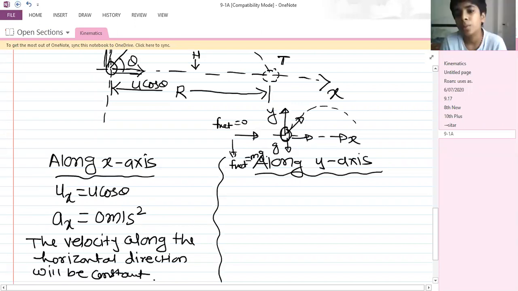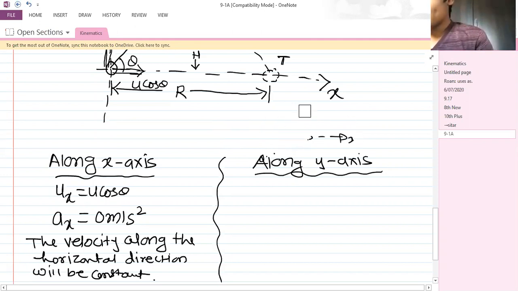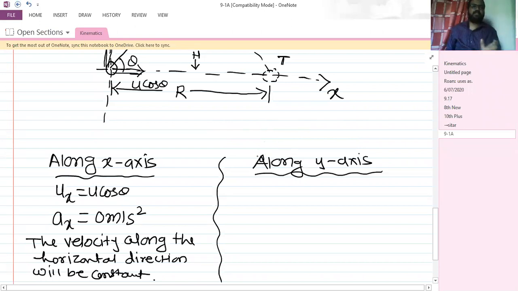Yes, Santosh, what happens? Actually, it will be minus g, no, sir. If air resistance is there, sir, then what to do? If air resistance is there, that is a different thing. Now we are considering air resistance to be 0. Then it will become minus g plus a. No, minus root of g square plus a square we have to consider, because they are perpendicular to each other. So we take the resultant. Resultant, yes.